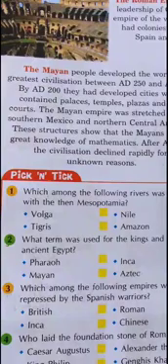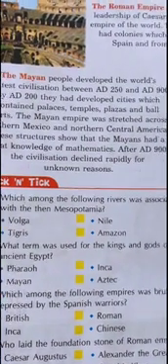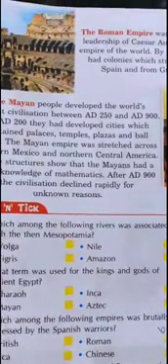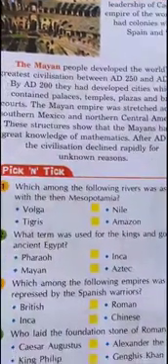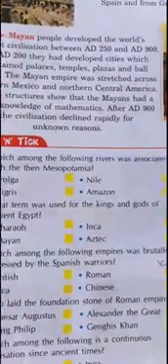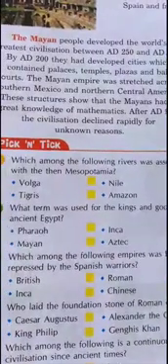These structures show that the Mayans had a great knowledge of mathematics. The buildings, these structures, show their great knowledge of mathematics. After AD 900, the civilization declined rapidly.